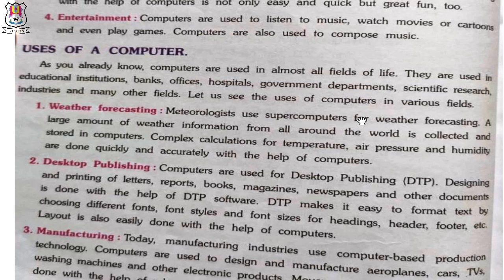Number 1, weather forecasting. Meteorologists use supercomputers for weather forecasting. A large amount of weather information from all around the world is collected and stored in computers. Complex calculations for temperature, air pressure, and humidity are done quickly and accurately with the help of computers. Number 2, desktop publishing. Computers are used for desktop publishing.